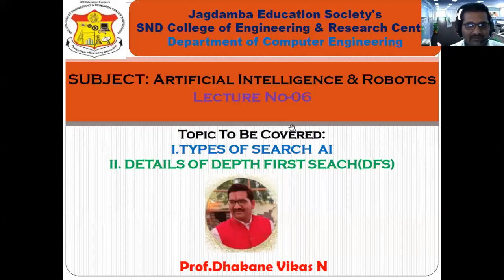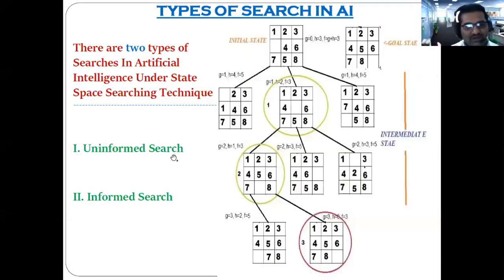Now, in state space search there are two categories of searching which are utilized in artificial intelligence. So today we are going to discuss those two kinds of search, and each of them is further divided into different techniques.